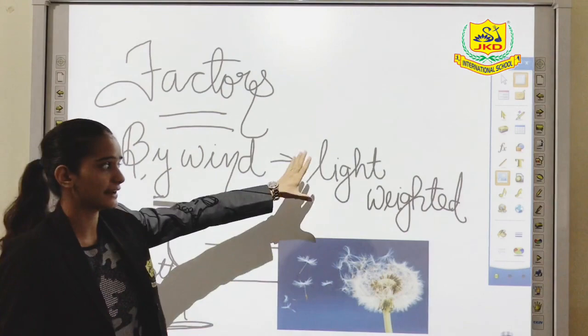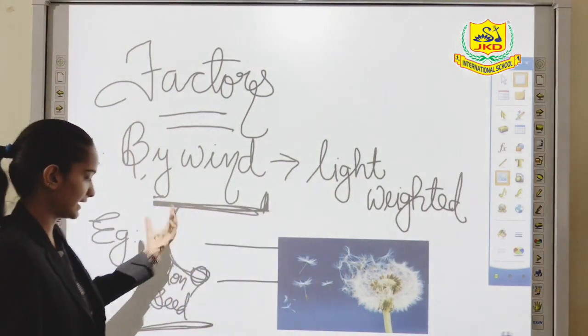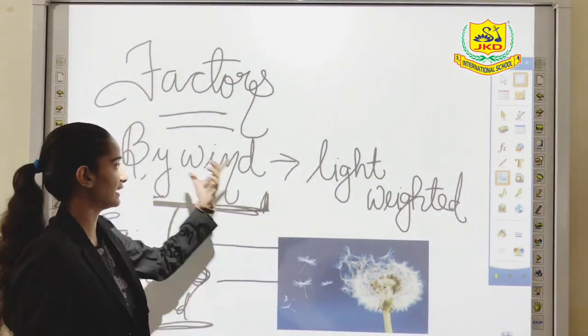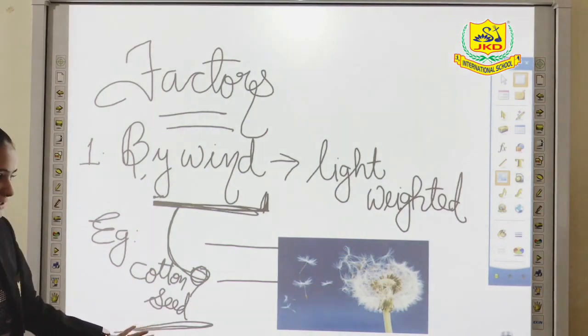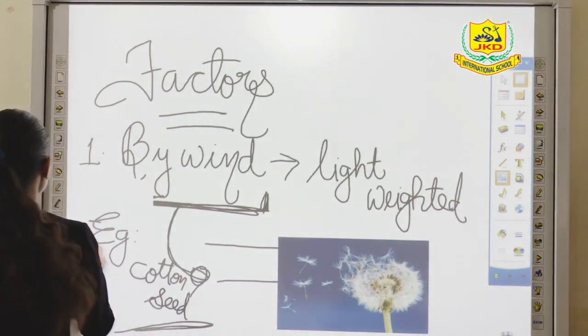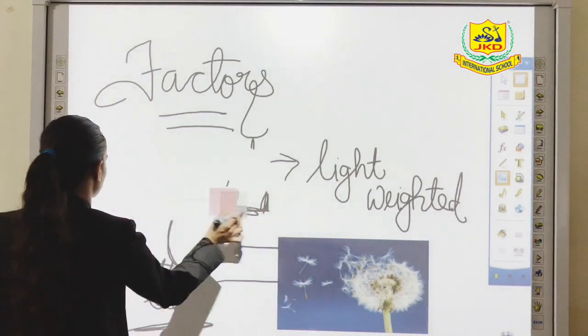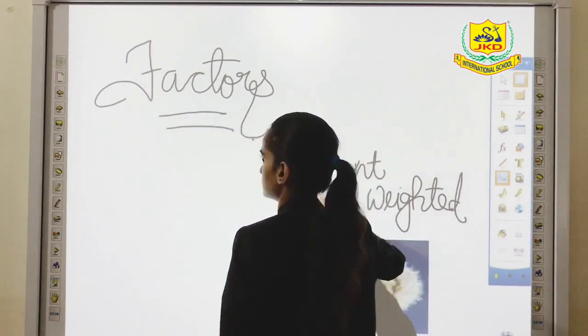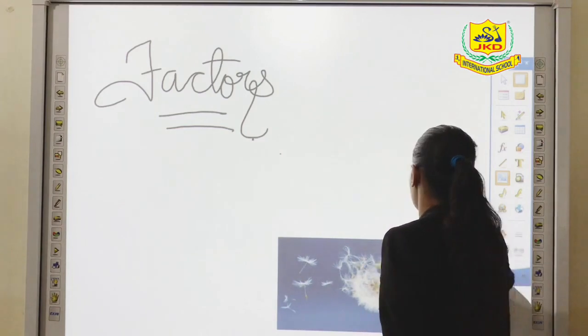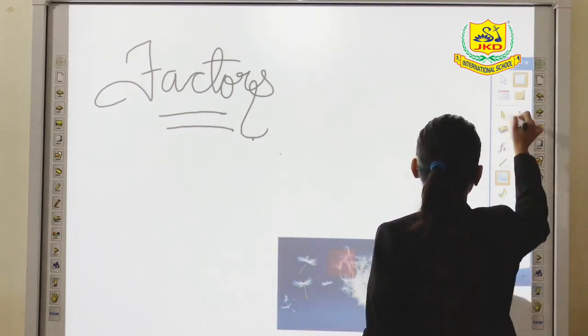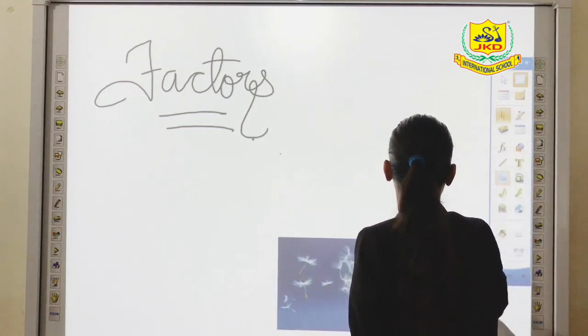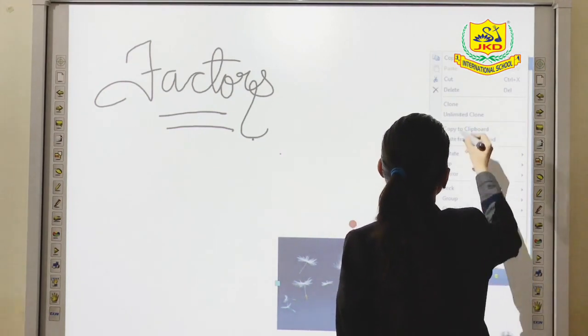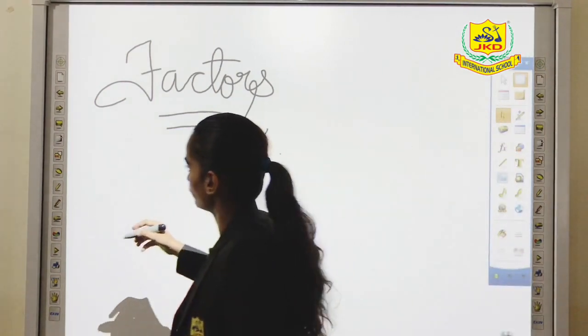As seeds are light weighted, they can move from one place to another with the help of wind. For example, cotton seed. So this was all about the first factor. Now moving towards the second factor.